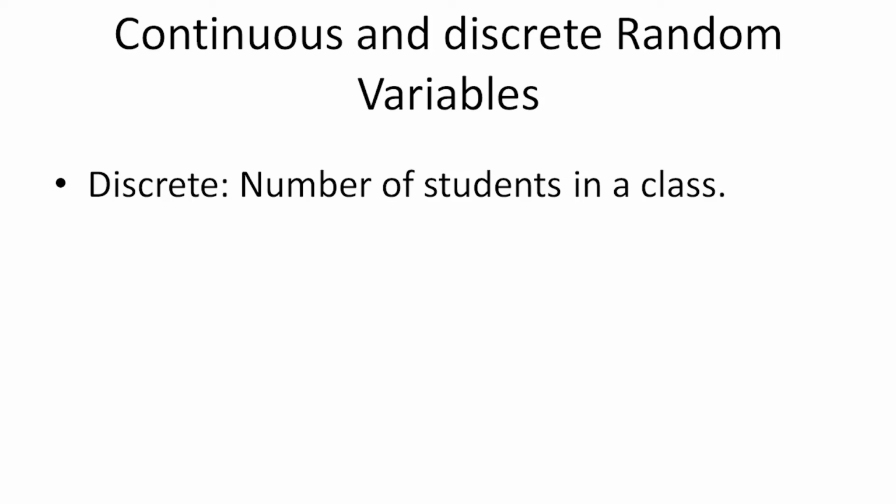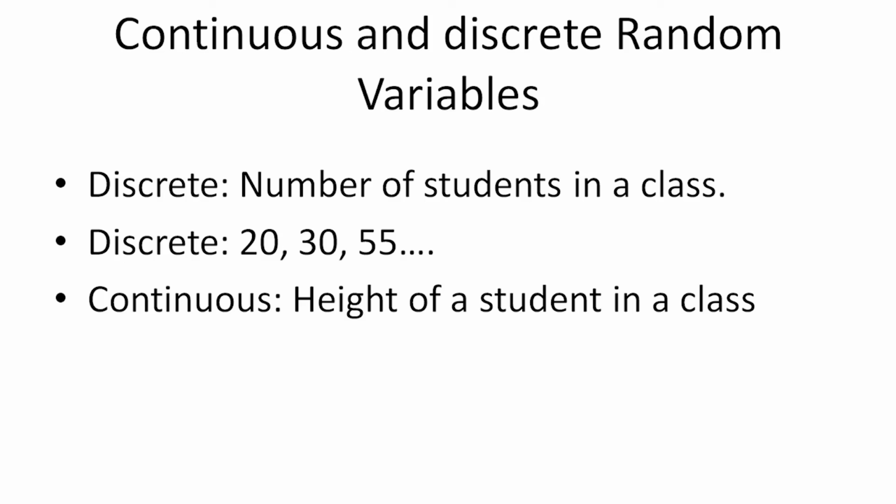So basically there are two kinds of random variables, continuous and discrete. As the name suggests, discrete random variables have discrete values. Let's say we pick a random school and a random class, and we represent the number of students in this class using a random variable. That will be a discrete random variable because you can't have 53.5 students in a class. The number of students is always going to be a discrete quantity.